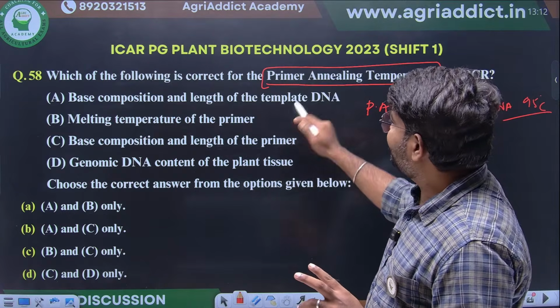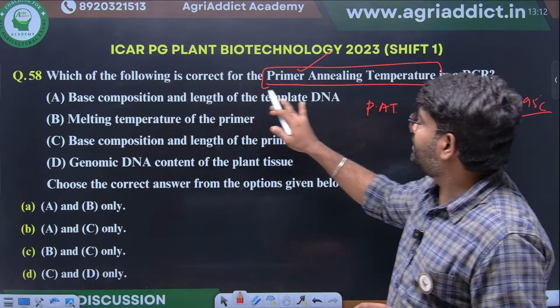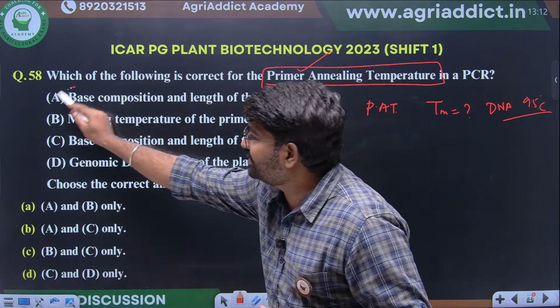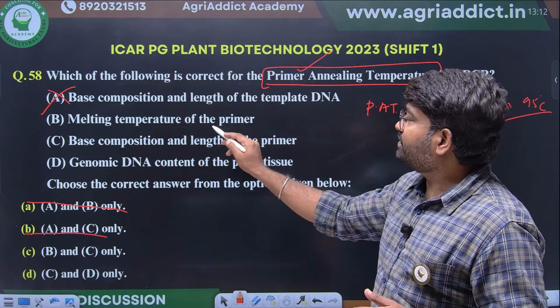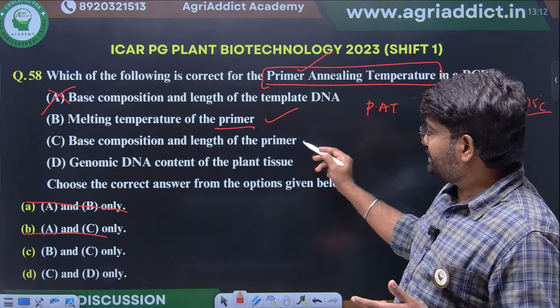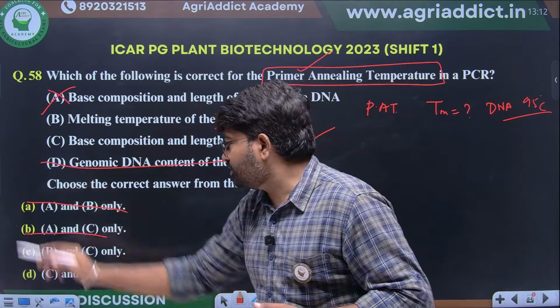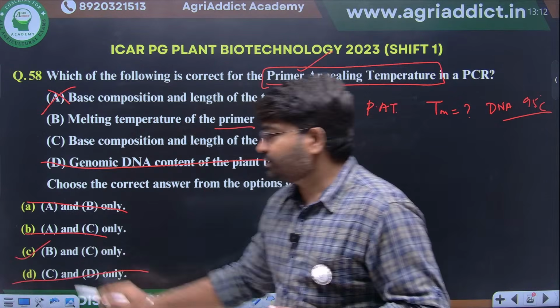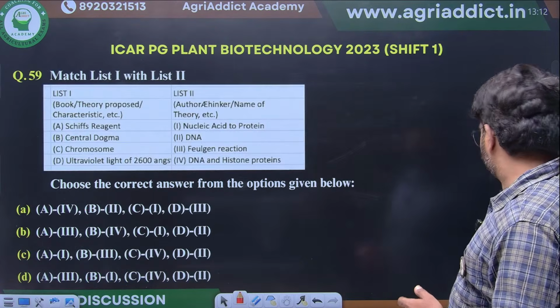Base composition and length of the template DNA will never affect, so A will not come. Melting temperature of the primer, yes, this will come. Base composition and length of the primer, this will also come. Genomic DNA content of the plant tissue will not come, so D also will not come. So B and C will be the right option.